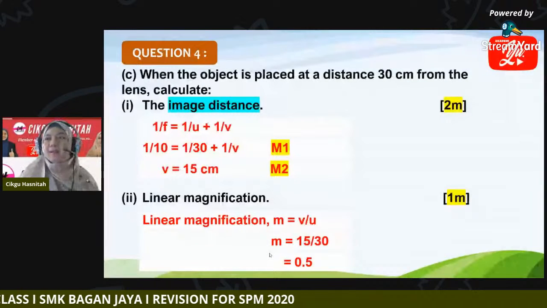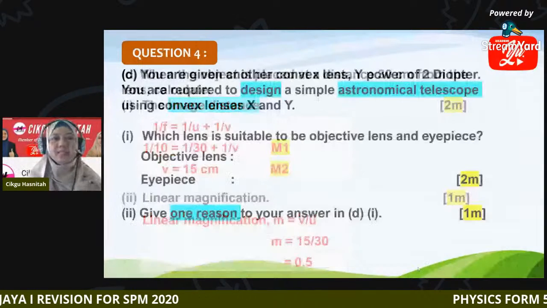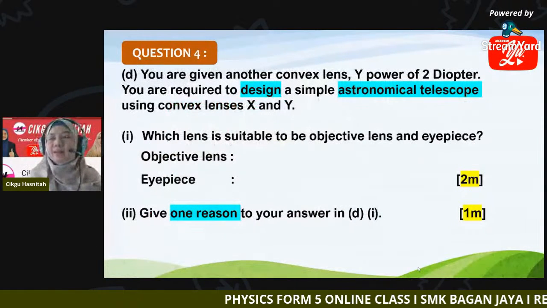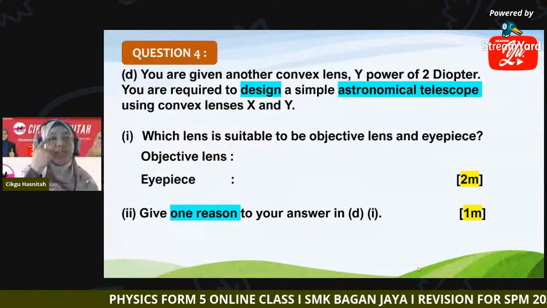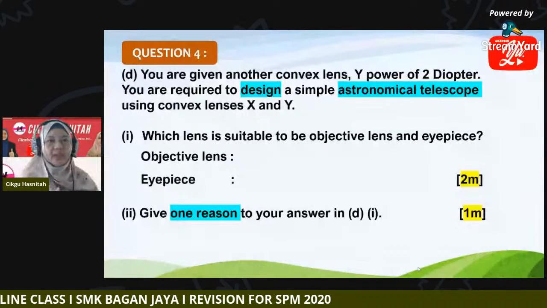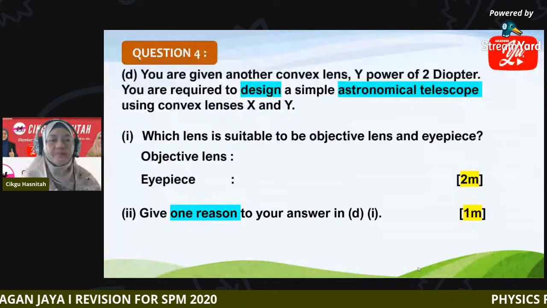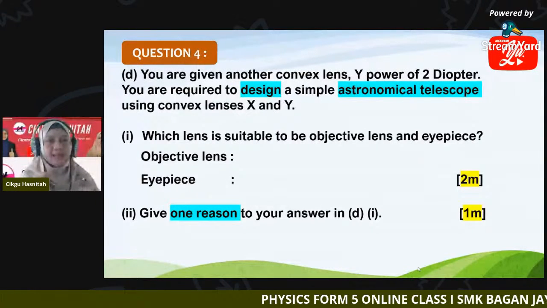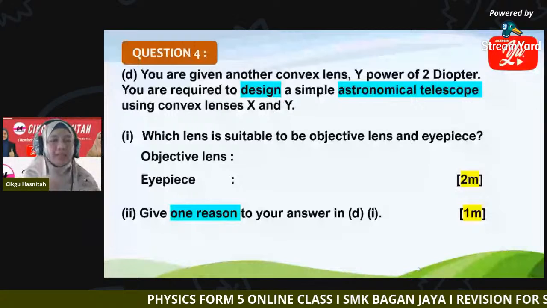Next, let's move to question D. Now we want to build an astronomical telescope. You are given another convex lens Y. Just now we had convex lens X with a focal length of 10 centimeter.